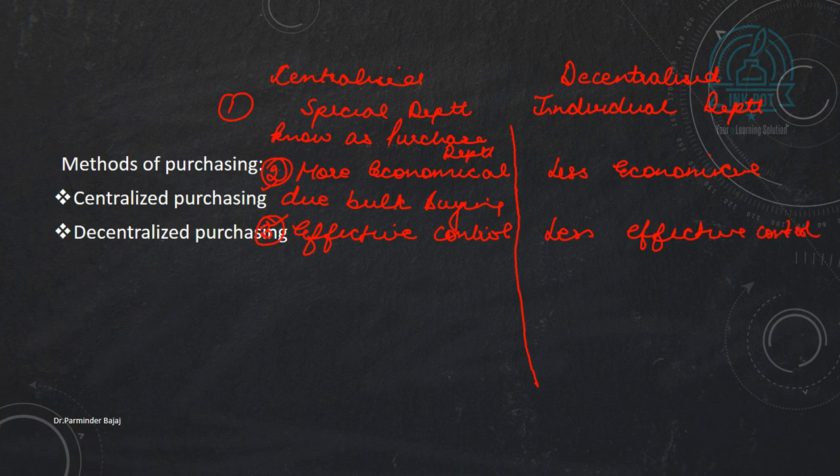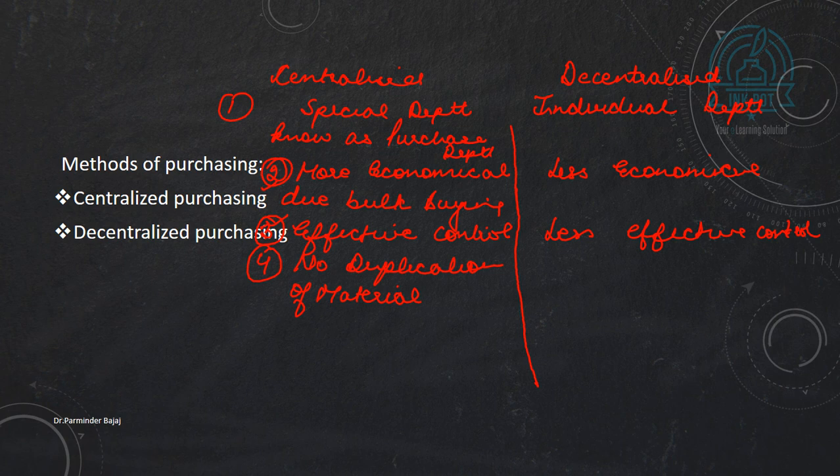Right. Now, next, no duplication of material is there in case of centralized purchasing. As we know how much material we have, duplication is avoided.